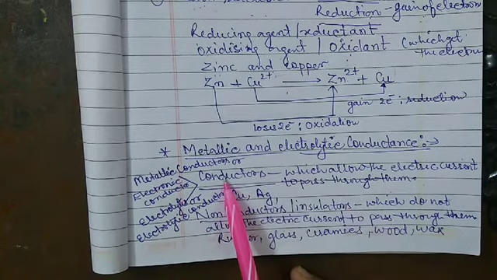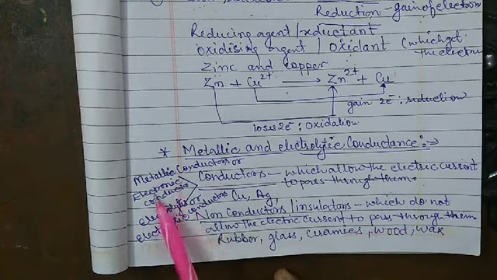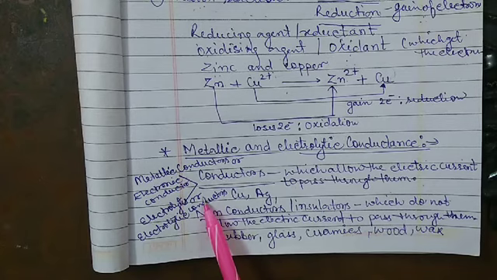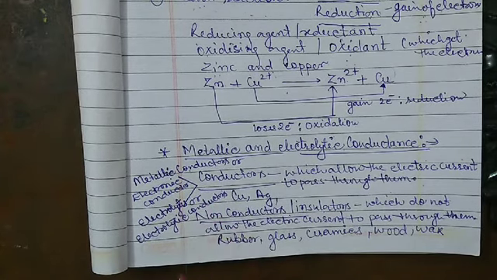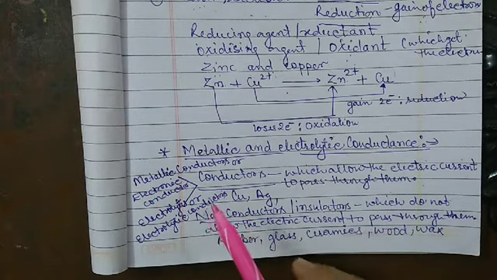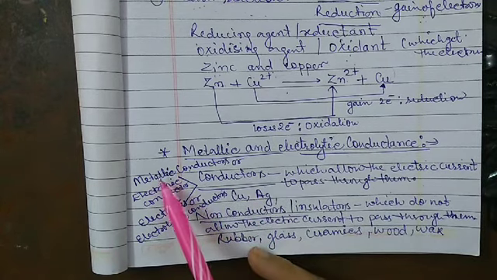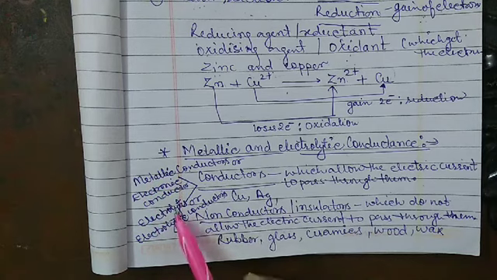Now we have studied the types of conductors, and these two types we will elaborate in our next session.